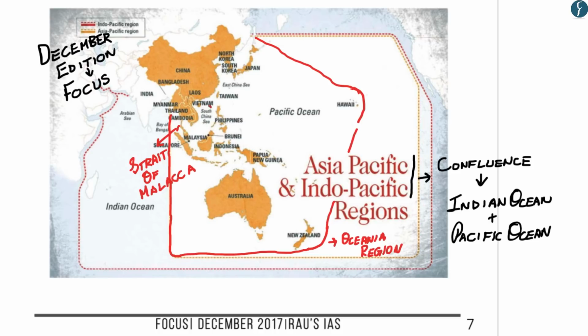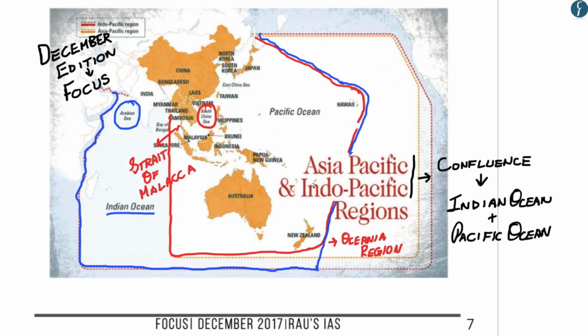And in terms of confluence of the Indian Ocean and the Pacific Ocean, what this region primarily comprises of is the South China Sea. Again in the image, if you take a look at the red dotted line, this region comprises what is called the Persian Gulf till the eastern coast of Africa, and further comprises the Oceania region up till the islands of Hawaii in the Pacific Ocean. The primary difference between Indo-Pacific and Asia-Pacific is the Arabian Sea and the western half of the Indian Ocean. Hopefully up till here, you've gotten a pictorial understanding of the Indo-Pacific region and the Asia-Pacific region.